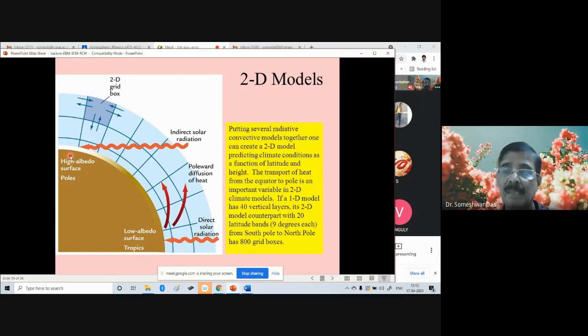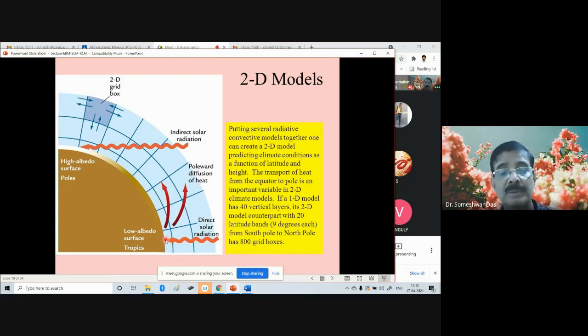Climatologically, we know the value of albedo at all latitudes, right? So we prescribe those things: the albedo at the surface at the poles and the albedo at the surface at the equator. Okay, and we have the direct, incoming solar radiation.